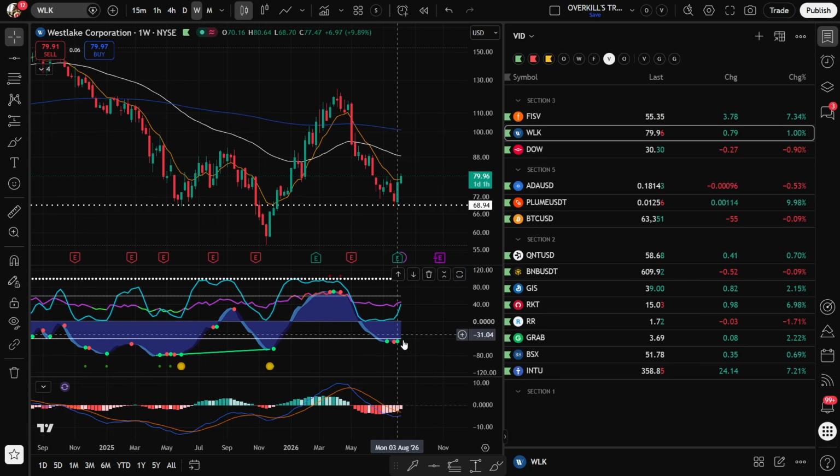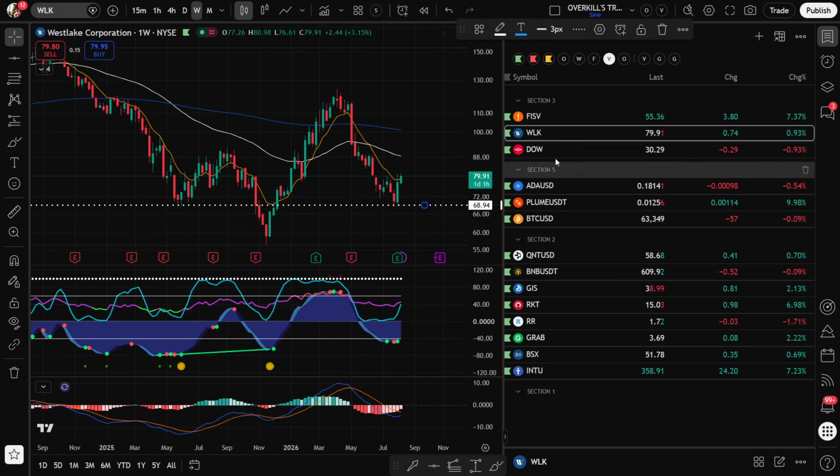They are giving these green dots down here. Again, our strategy is to buy when the wave is down here and gives a green dot, and sell when the wave is up here and gives a red dot. So that was a beautiful trade last time. We're getting the same signals here, and these guys actually pay a dividend.